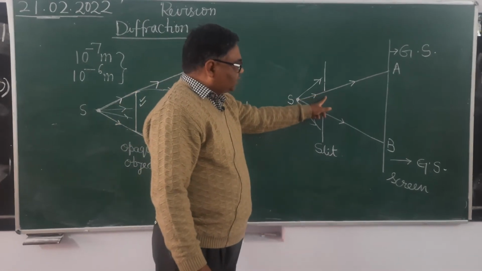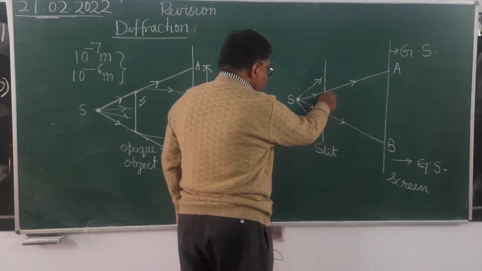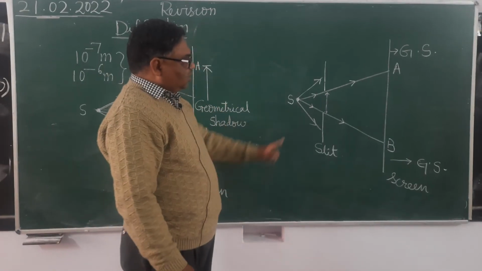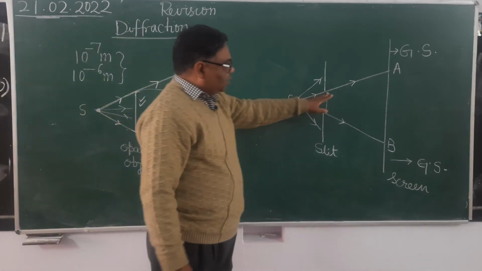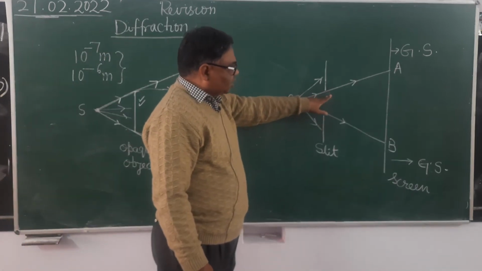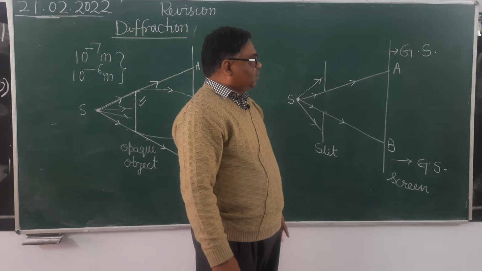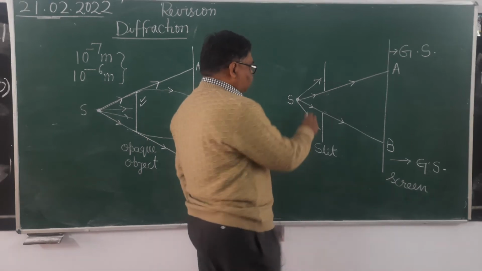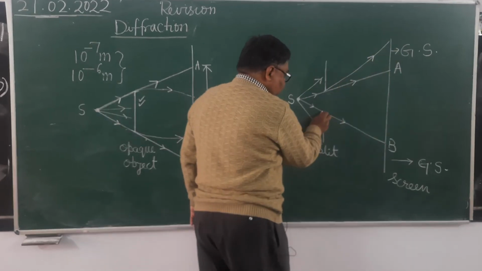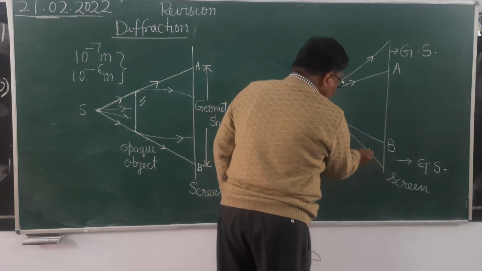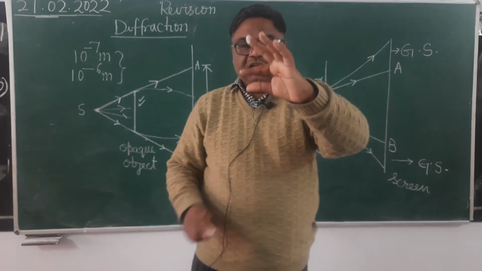Here also what will you observe? If the size of the slit, this length, is of the order of wavelength, then what will happen? We will get some light in the geometrical shadow region, or an uneven intensity distribution of light in the geometrical shadow region, and that is possible only when light waves bend at the edge of the slit. For example, this is the slit, then what is the edge?